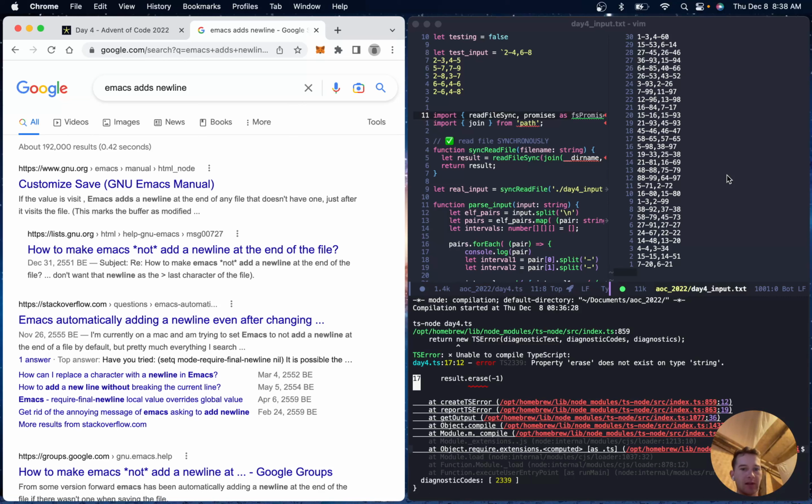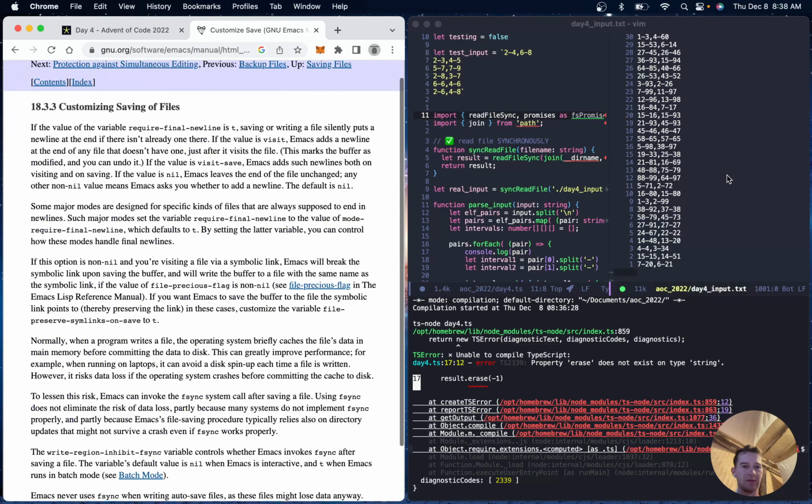Emacs adds a new line at the end of any file that doesn't have one. Come on, Emacs.